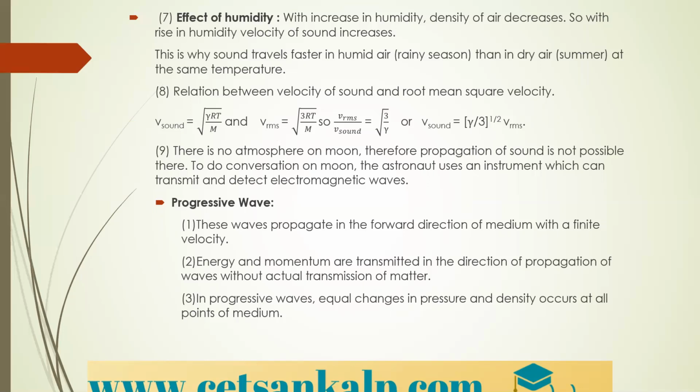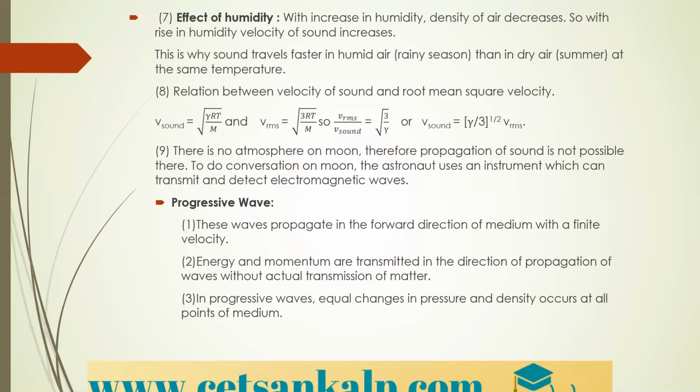Okay, so we have discussed the different effects on sound, and next we discussed the characteristics, and then the types of waves. Then again we have some other types of waves based on their propagation. That is the progressive wave. These waves propagate in the forward direction of the medium with a finite velocity.